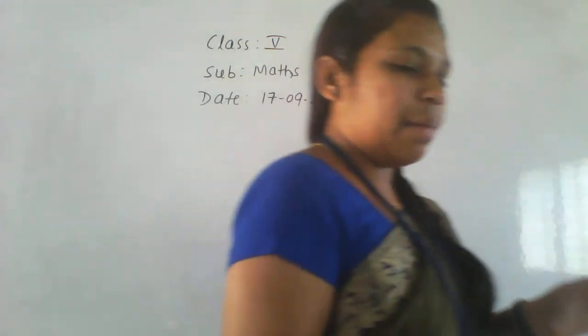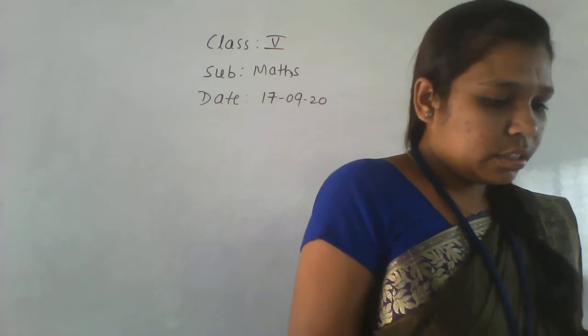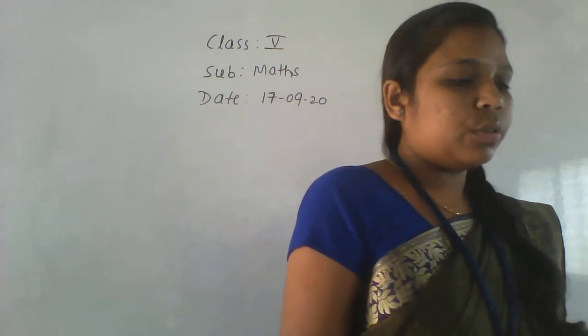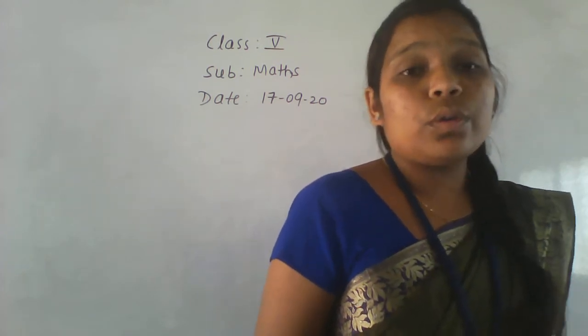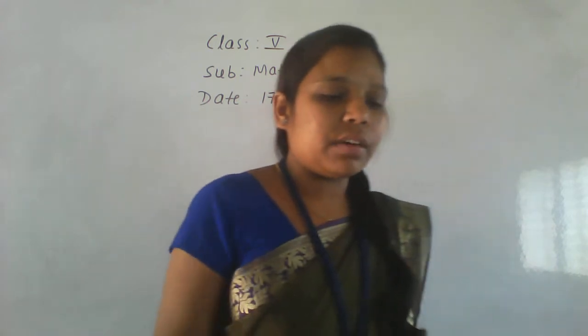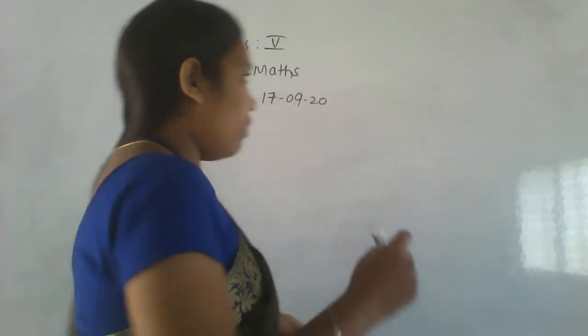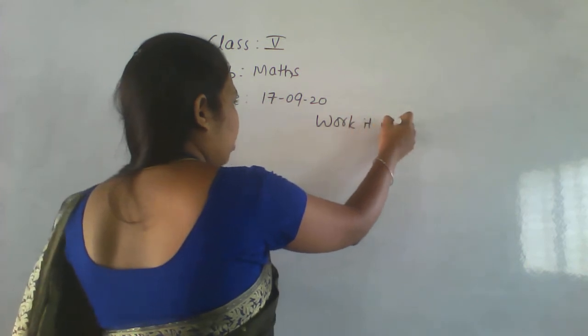Okay. Same. You solved in, I think, exercise number 1.2, 1.3, no? So same that way only, here they given. Write the following numbers in the place value chart given below. That is work it out here. Work it out.